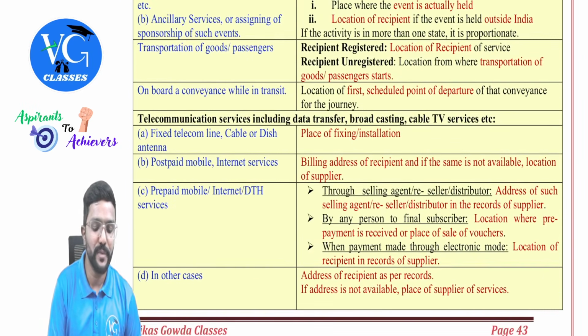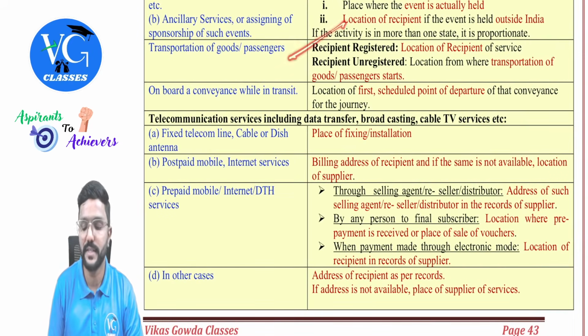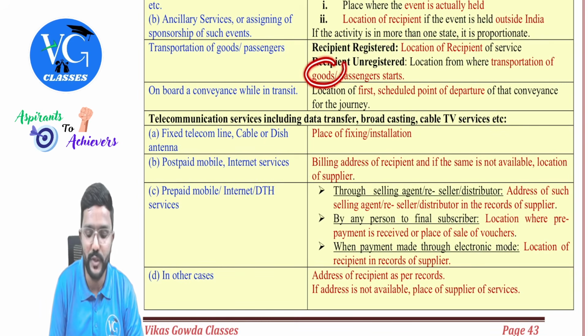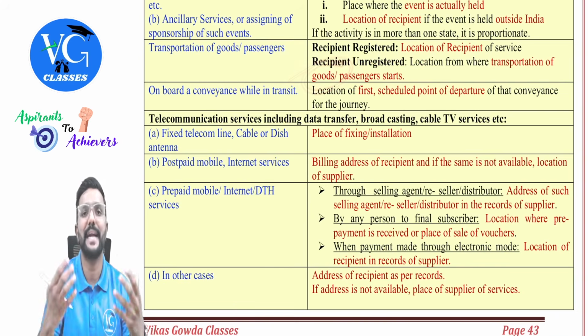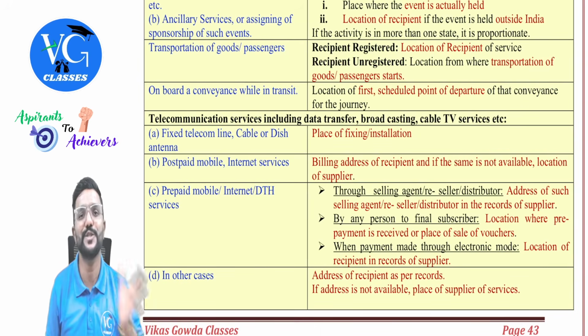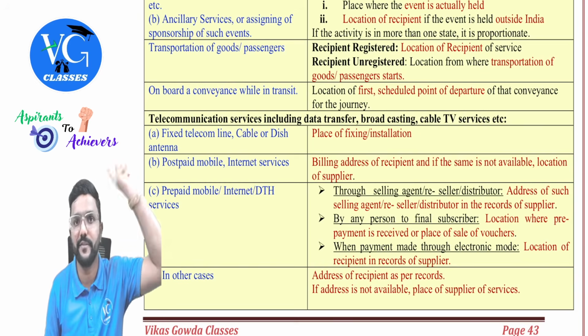Next, transportation of goods and passengers. So if recipient is registered, location of recipient. No, sir, recipients are not registered. It is common people who are availing these services. Then location from where the transportation of goods or passenger starts, guys. That is wherever the passenger embarks the mode of transportation or wherever the goods are handed over for transportation. So in simple, wherever the journey will start, either of the goods or passengers. Got it? Yes, sir.